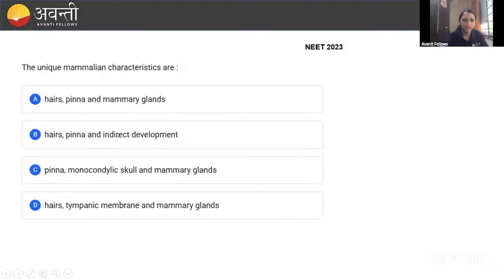And this is a unique mammalian character, guys. I think you can answer this in the chat box. In the chat box, you can tell me, guys, how many of you answered correctly today? Okay, I'm launching the poll. Yeah, you can answer me, guys. Which one is the correct answer? Very good. Yes, I'm ending the poll.